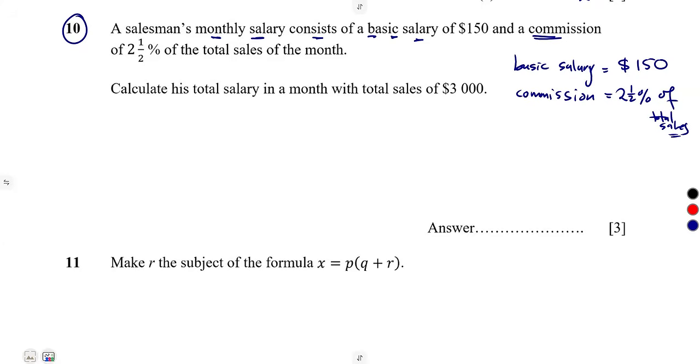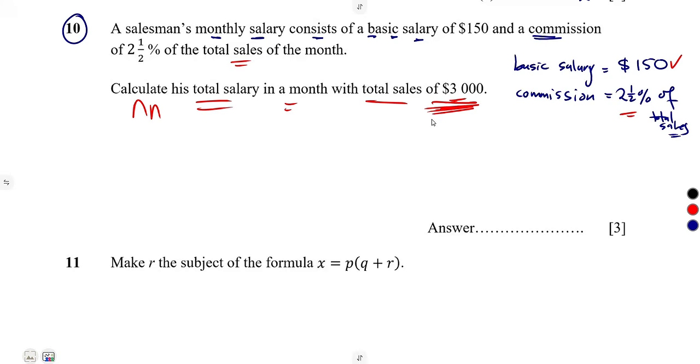That is for him to obtain the total salary in a month. He must have a basic salary and a commission, 2.5% of the sale. So you're given in our case, calculate his total salary in a month with the total sales given.